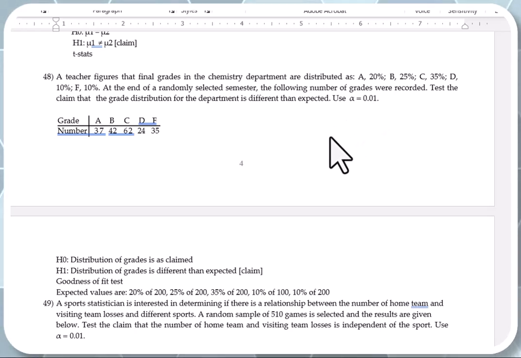This is a goodness of fit test. We need two sets of values, the observed values, which are given to us: 37, 42, 62, 24, 35. And then we need the expected values, which are the percentages of the total. We need to do those manually. So the expected values are going to be 20% of 200, which is 40, 25% of 200, which is 50, 35% of 200 is 70, 10% of 200 is 20, and 10% of 200 is 20. We need to provide StatCrunch with the observed values and the expected values in order to be able to perform the goodness of fit test.